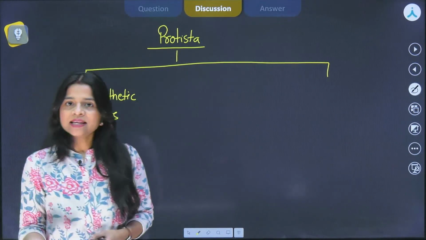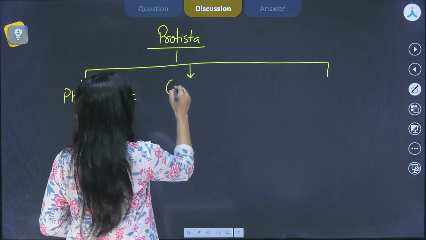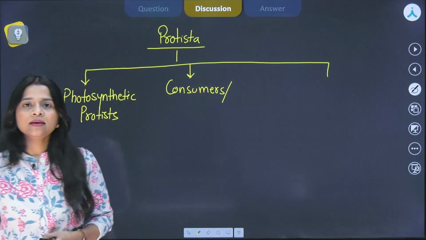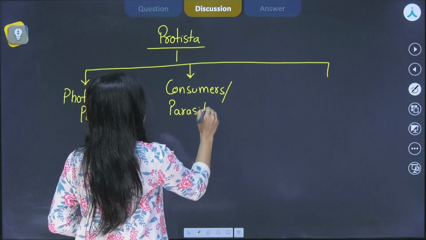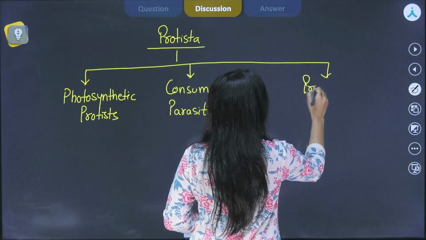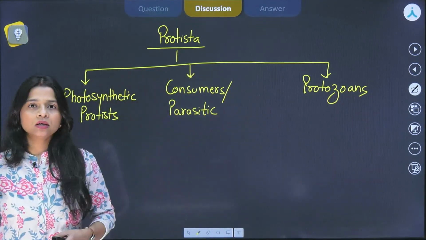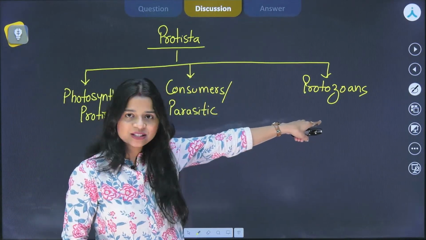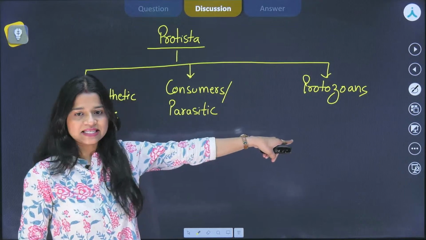The next category that we take up is the ones that are consumers. That means they cannot prepare their own food, as well as they are parasitic. So, this is the second category. And the third one belongs to protozoans, from which we have been asked the particular question. Now, you'll say that why protozoans are not put into the category of consumers? After all, they are also consumers. They cannot prepare their own food, but they are not parasitic. So, we are putting them in the third separate category.